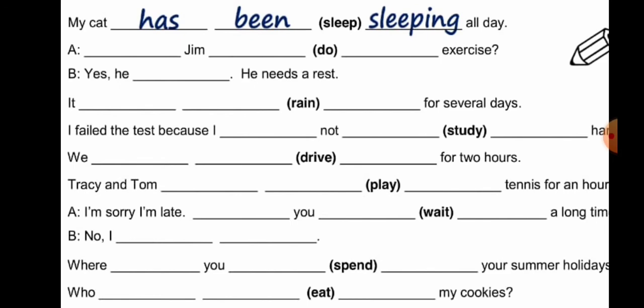I have not been studying hard. Okay students, so these are the examples I have given. What are the exercises given so far? You have to write it in your homework notebook along with the answers. Now these sentences below you will also do on your own in your homework notebook.